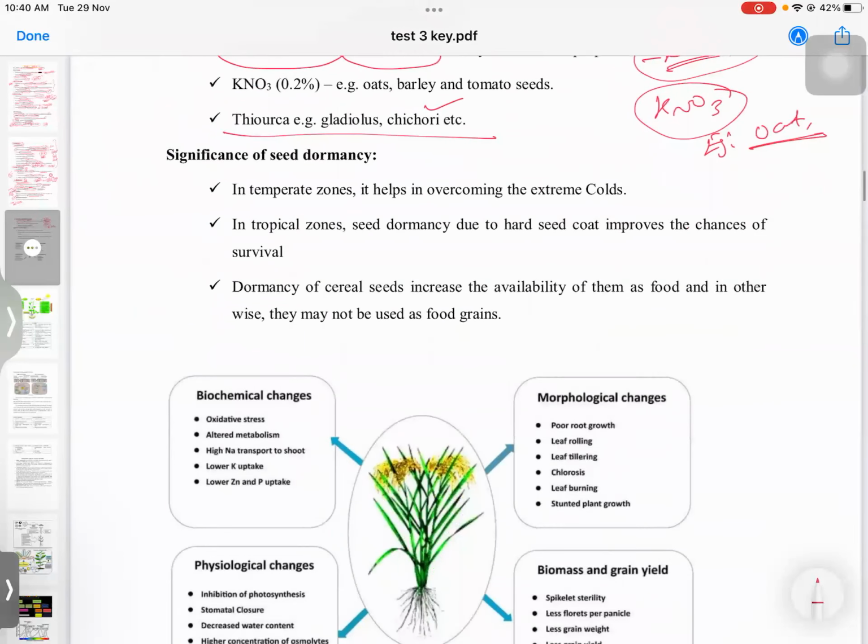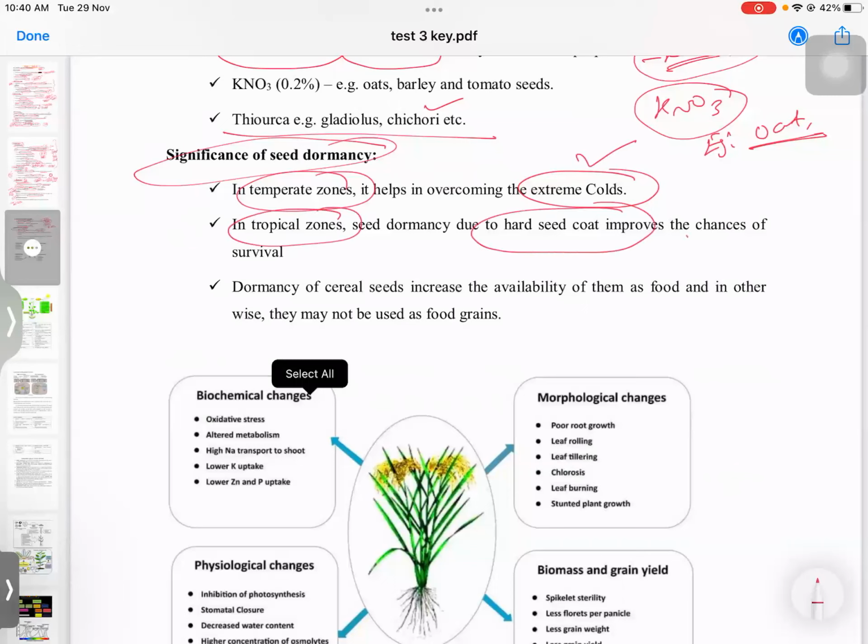So this is useful in temperate zones in overcoming the extreme cold. In tropical zones, due to hard seed coat, it improves the chance of survival. Okay, what is the significance? In temperate zones, it helps in overcoming cold. In tropical zones, seed dormancy due to hard seed coat improves the chance of survival.